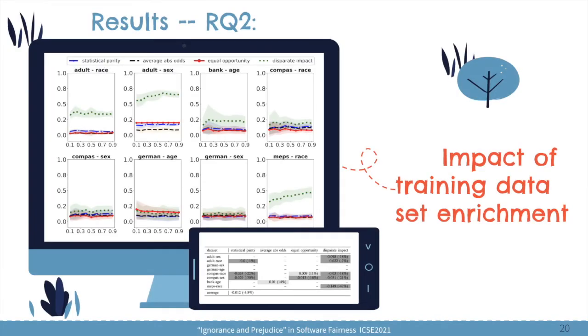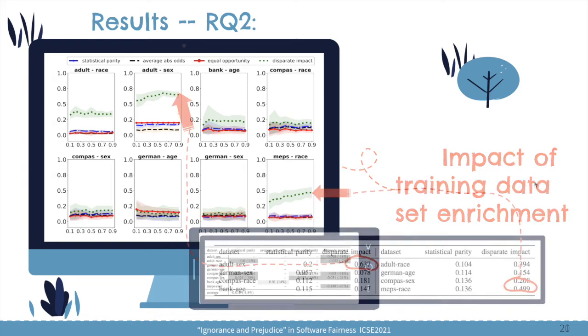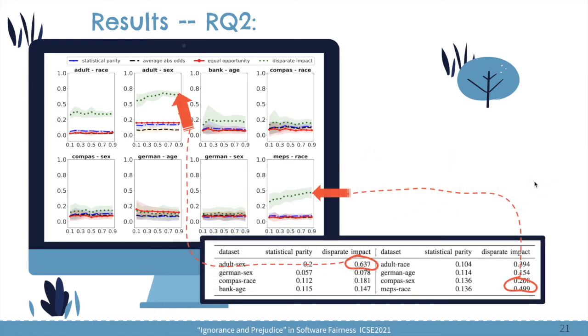Checking the statistical analysis results with ANOVA, we found that most changes are not statistically significant. And overall, the change rate is actually below zero. This means that when we enrich the training data set, the overall fairness actually gets decreased. We next dig deep into the two cases where the fairness decreases and try to understand why this happens.